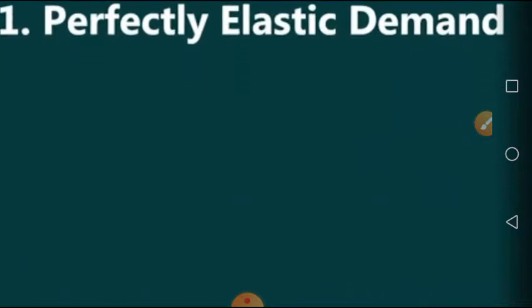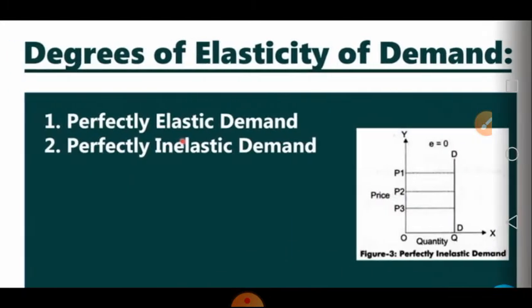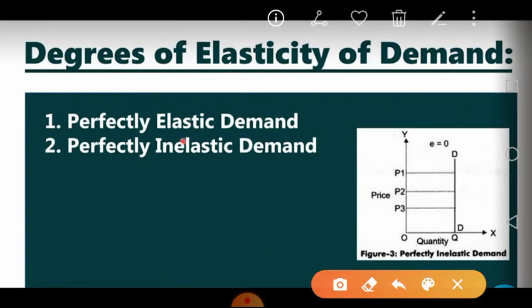After this, we will go for the next type. The second category is perfectly inelastic demand. It is totally opposite of this concept. In the first concept, perfectly elastic demand, there was zero or very small change in price, but there was infinite or huge change in the quantity demanded.